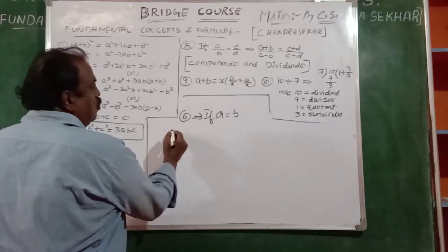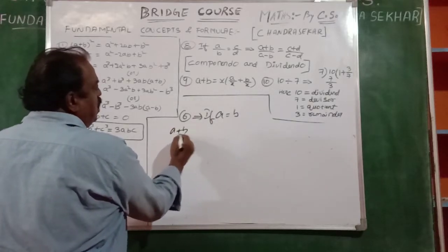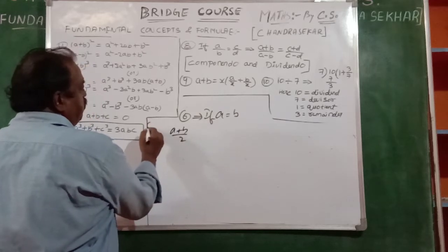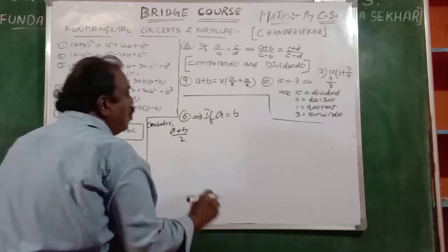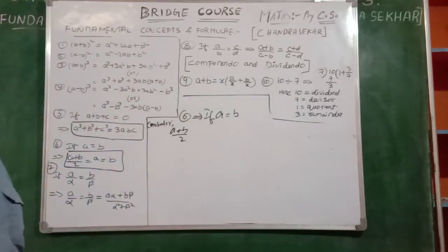Many. You see, we consider a plus b by 2. We consider a plus b by 2. Of course, it is a condition, leave it out. A plus A is equal to B.